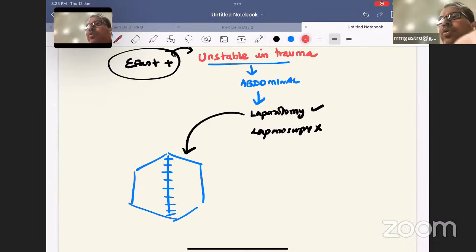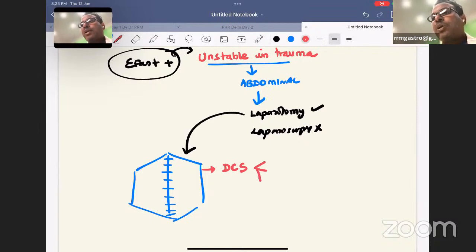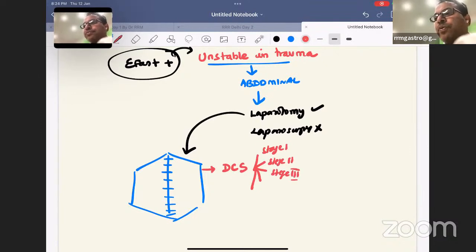And for an unstable patient, we have to do damage control surgery. In damage control surgery, there are 5 stages, because damage control surgery is also a favorite question.